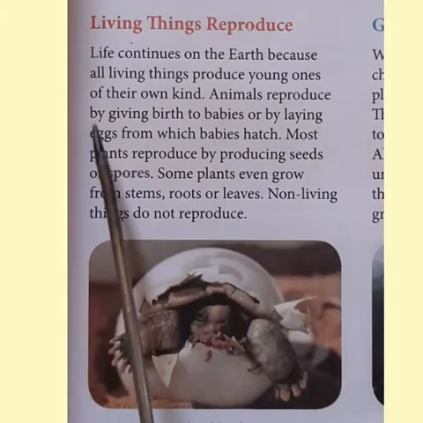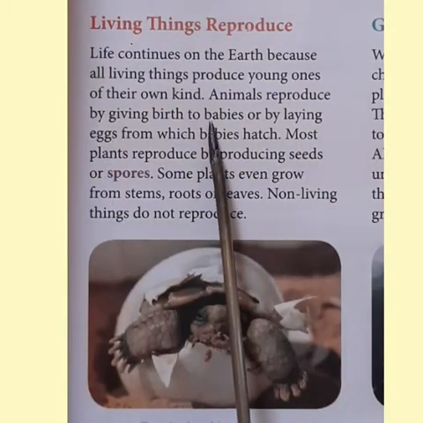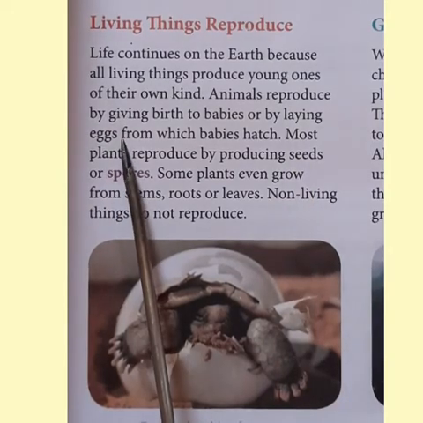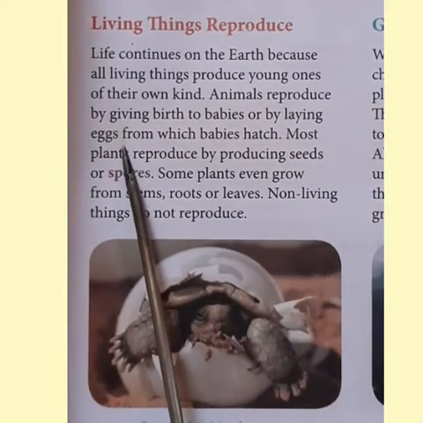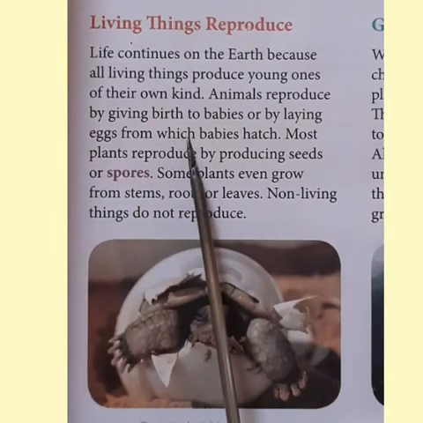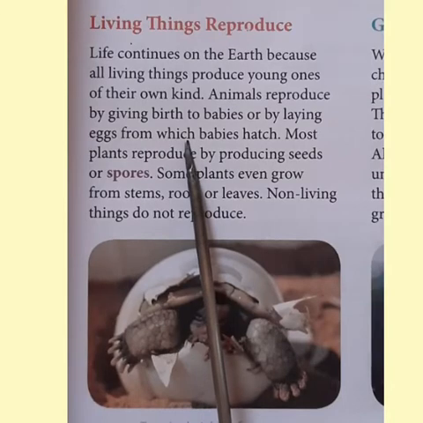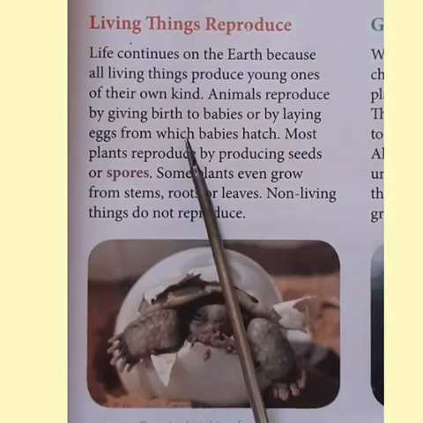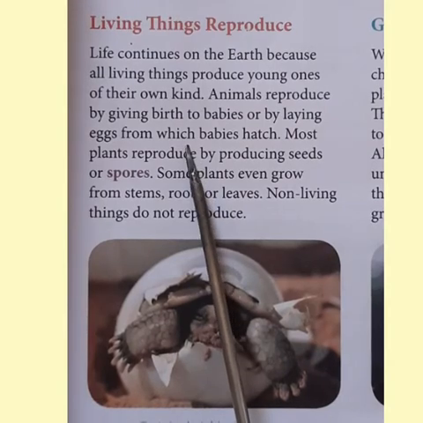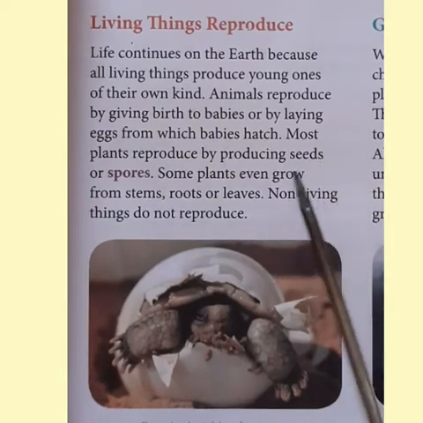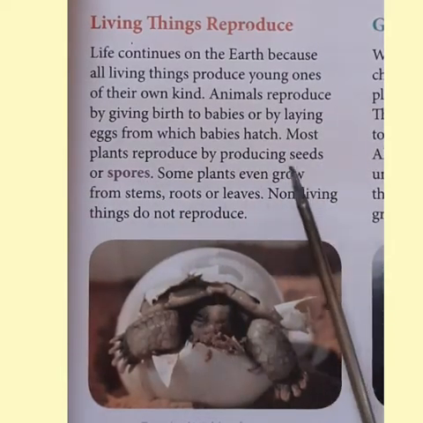Animals reproduce by giving birth to babies or by laying eggs. Many animals will give birth directly to young ones. Some animals lay eggs, and they hatch the eggs and the young ones come out from the eggs.